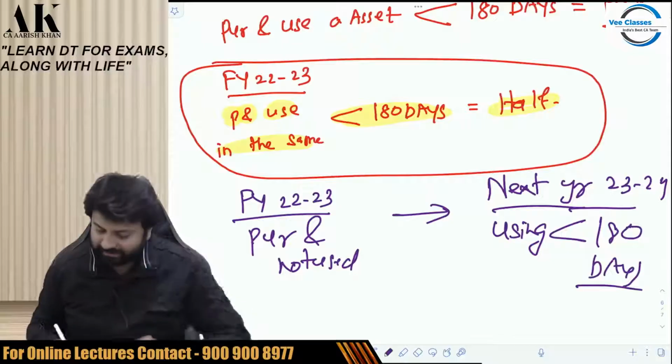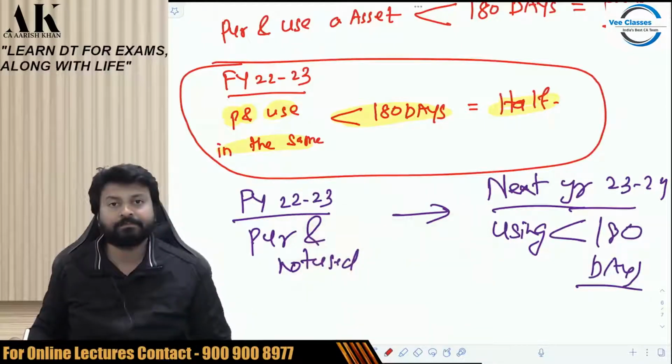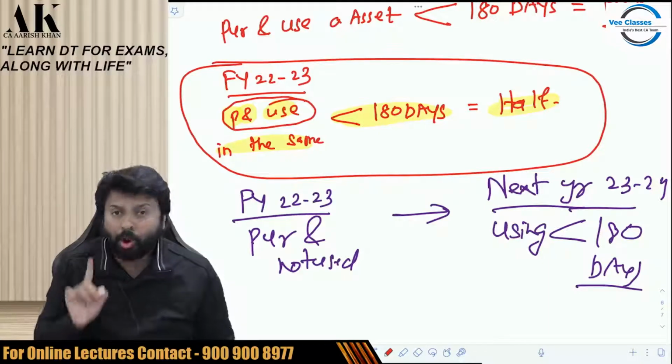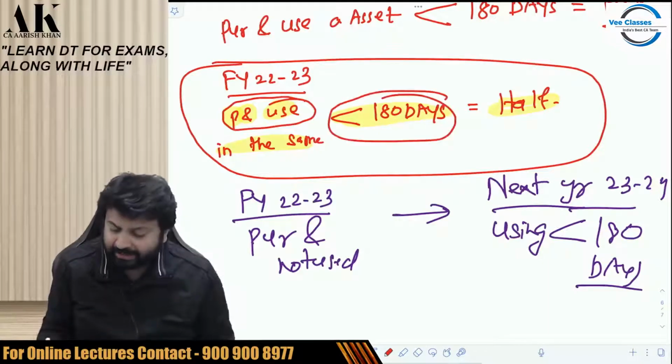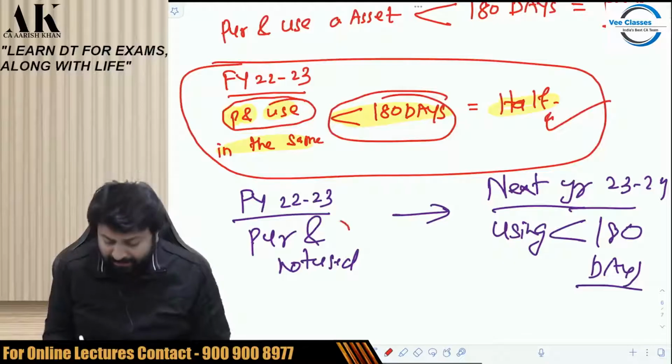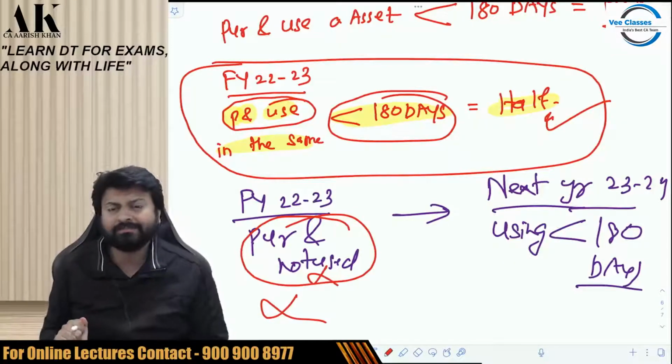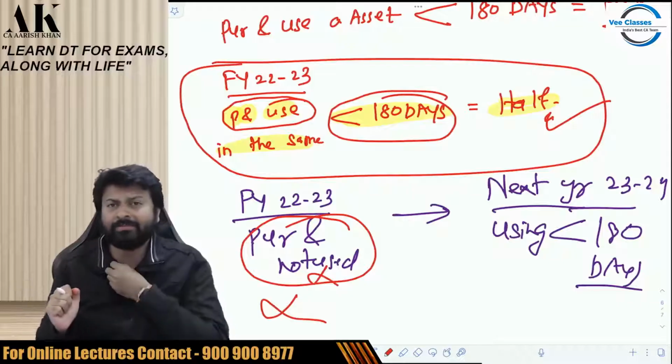Listen carefully now. This is the place where students can make mistakes. If you purchase and use both in the same year and it is for less than 180 days, then it will definitely become half. But if you purchase in one year, do not use, then you will not get depreciation here because you have not used it. Using is one of the conditions to claim depreciation.